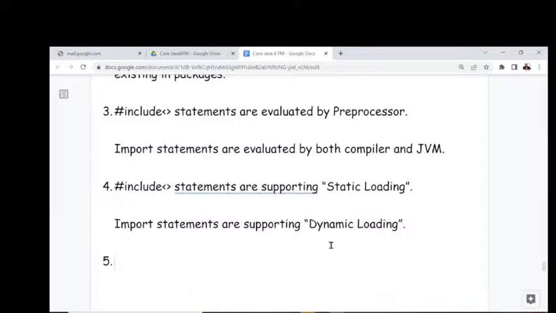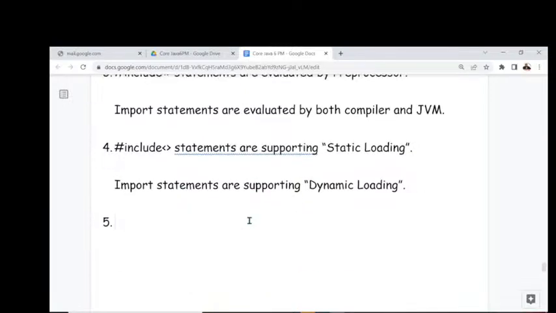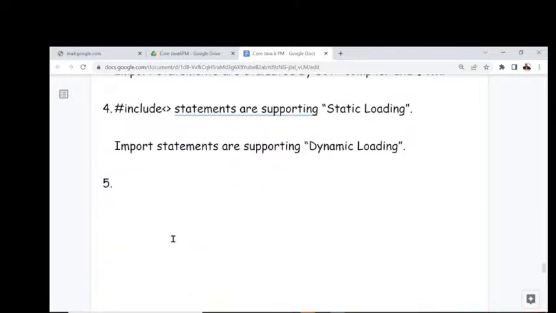Next, observe carefully, the fifth point. Before talking about this fifth point, let me ask one syntax to you. All of you answer my question. Hash include stdio.h, conio.h, math.h.